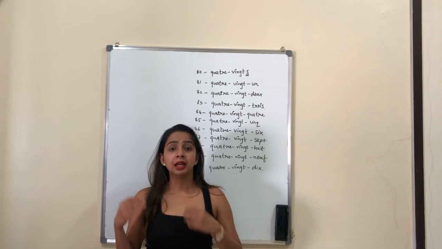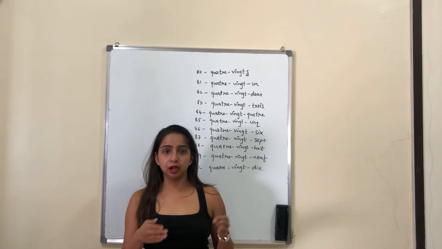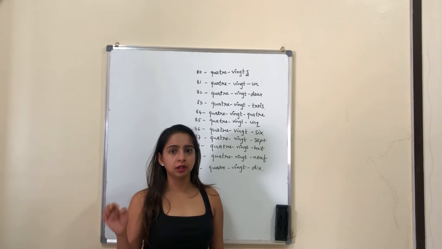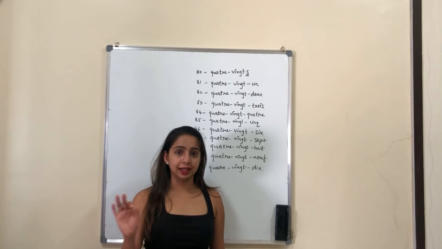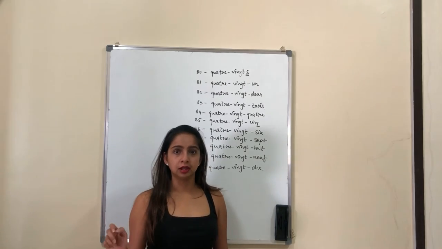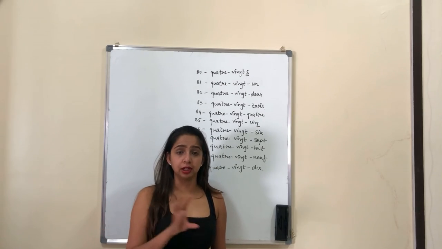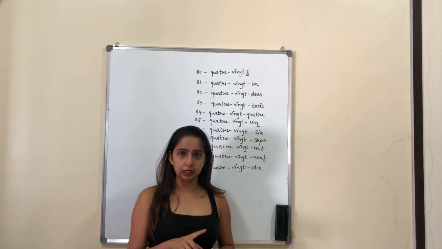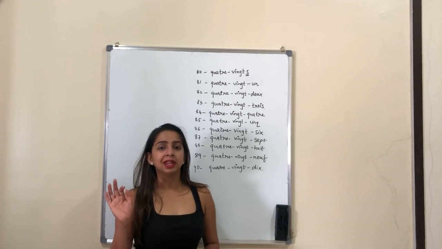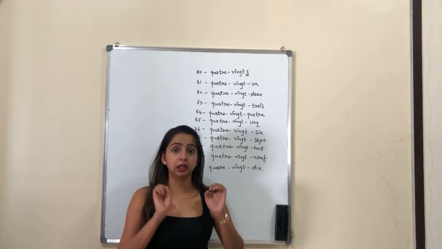81, 82, 83, 84, 85, 86, 87, 88, 89, and lastly for 90 we say quatre-vingt-dix.